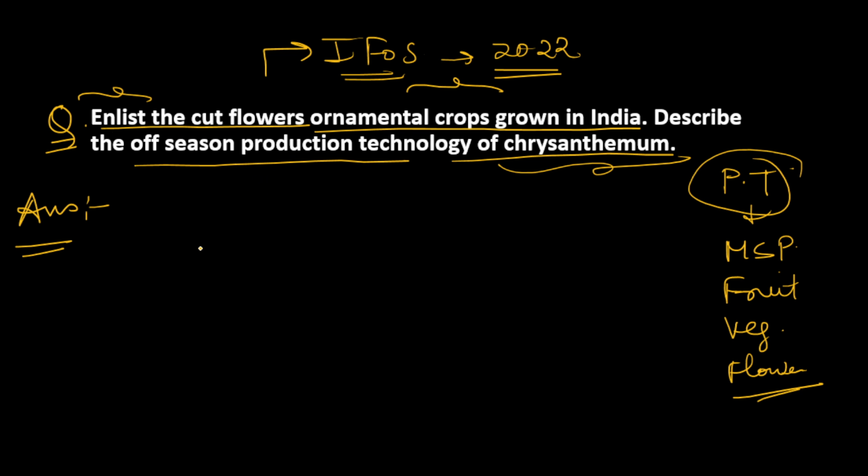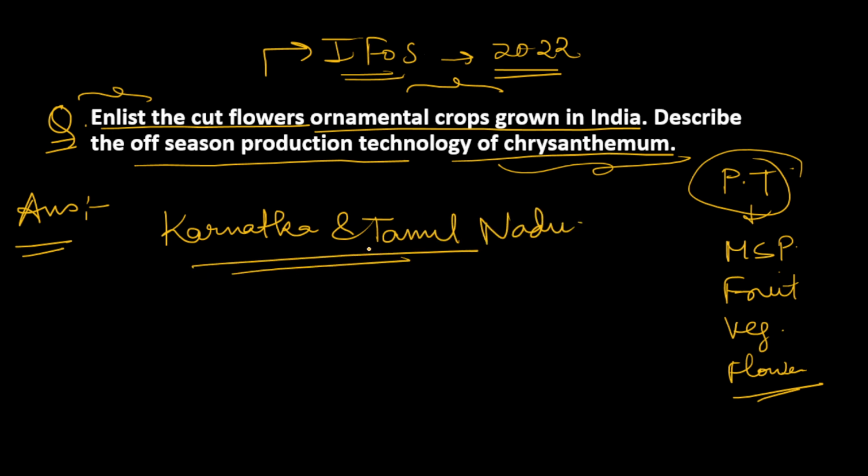When it comes to cut flower ornamental crops, the major producing states of India are Karnataka and Tamil Nadu. So Karnataka and Tamil Nadu are the two major producing states of cut flowers in India. And in the second part of the question, as you can see, it asks about chrysanthemum, which is also a cut flower.